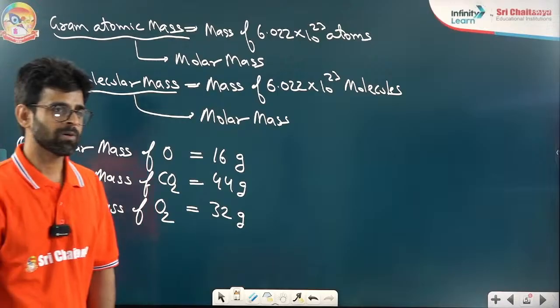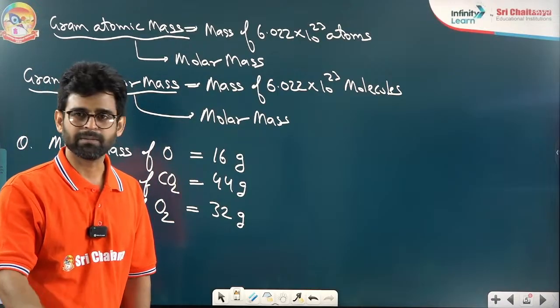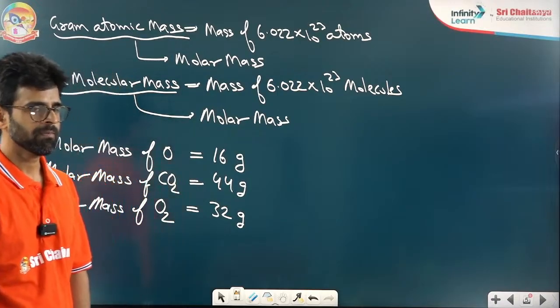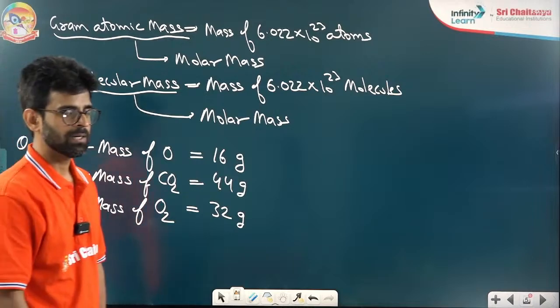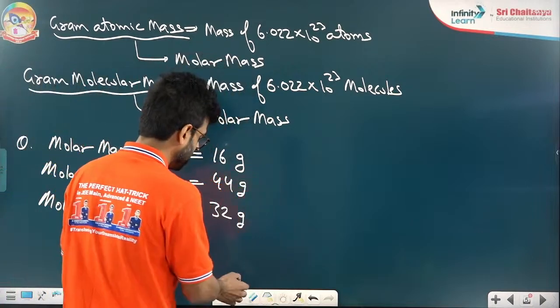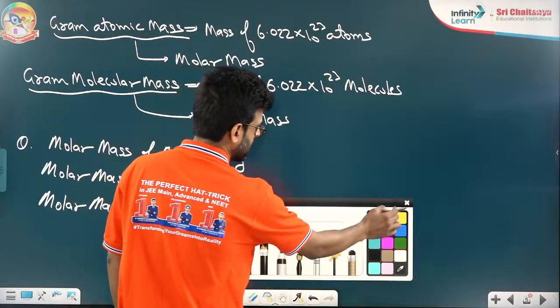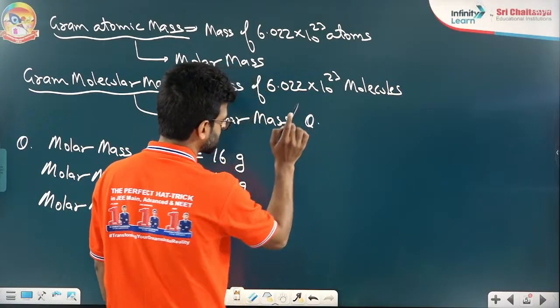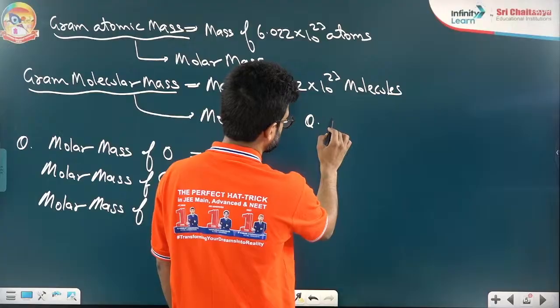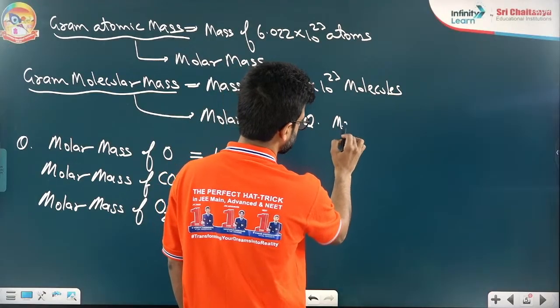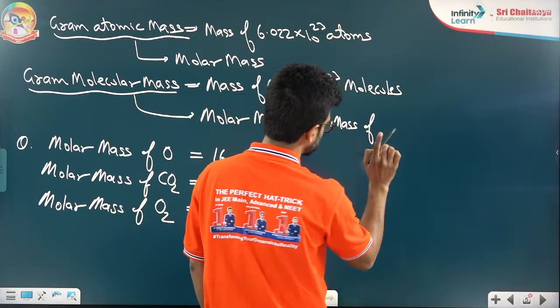Okay, I think we are clear about these 4 or 5 simple terms. Okay? Great. Now, the next thing. Look at this, beta. Look at this question. Small question. Tell me the mass of one